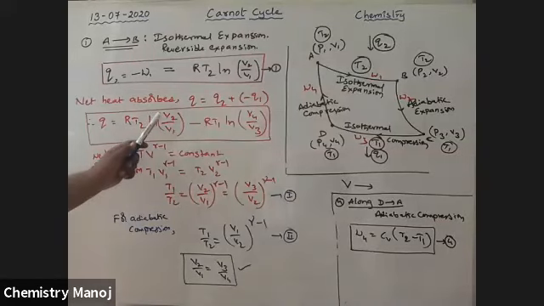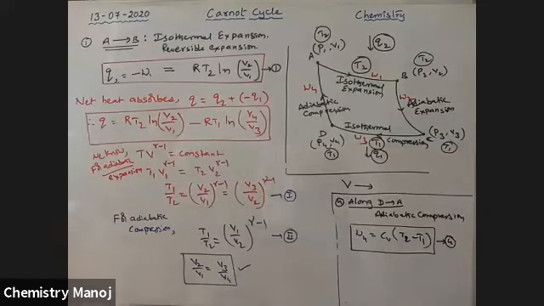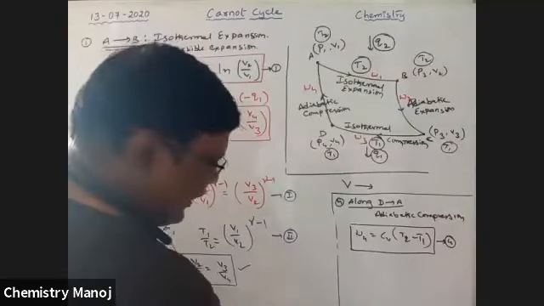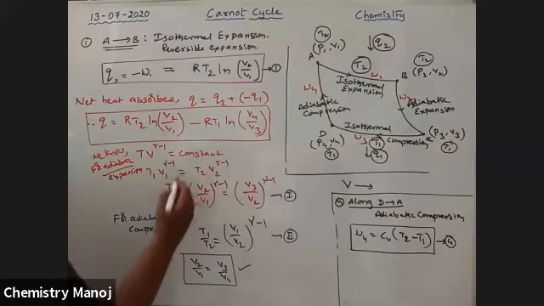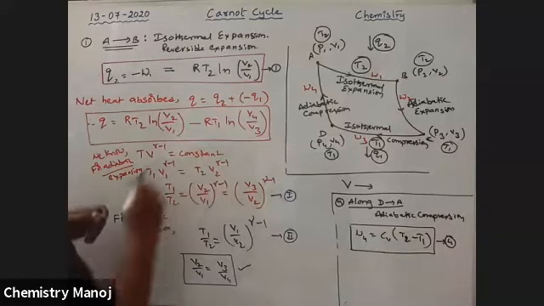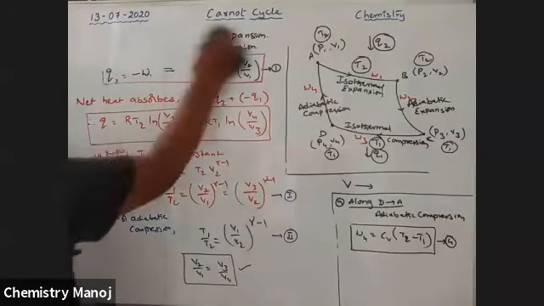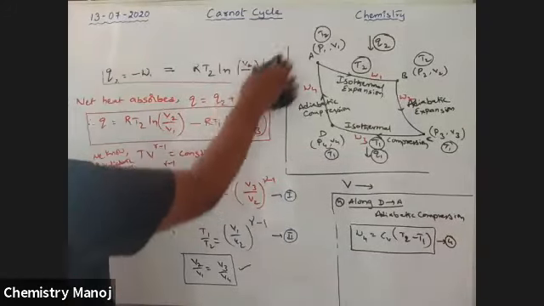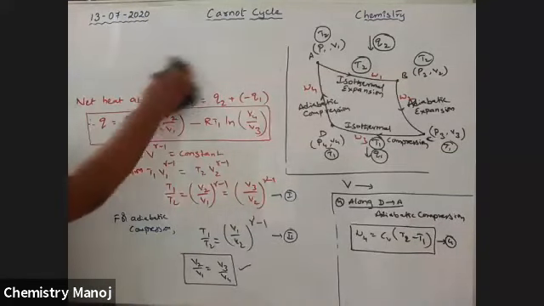I am readjusting the board, because the board is not sufficient for this derivation.